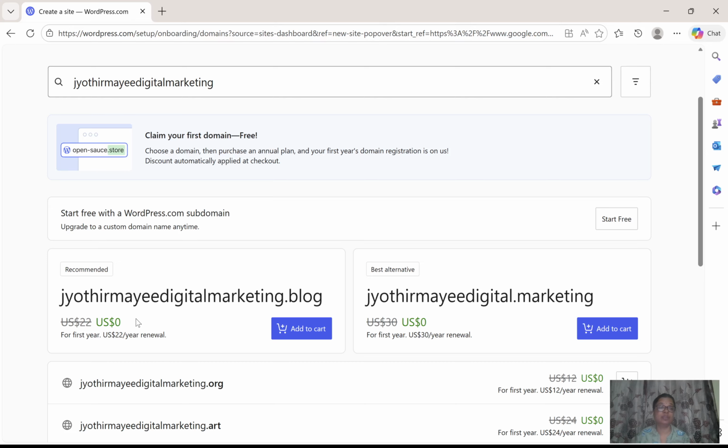So here it is showing one year, first year it is only $22, or first year it is free and next year again you need to renew. But my suggestion is don't purchase anything right now. Okay, I will tell you when to purchase and where to purchase. And click on start free.